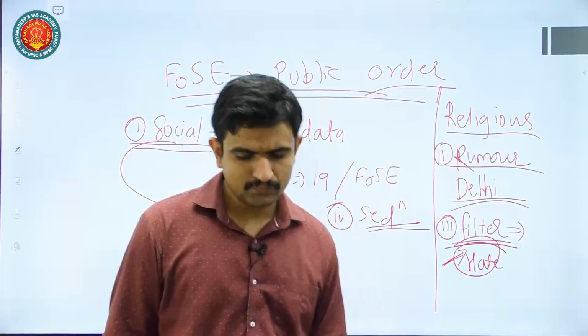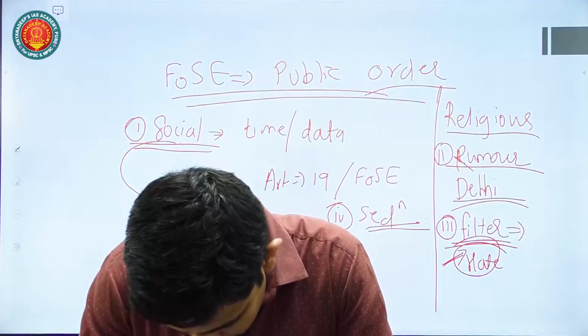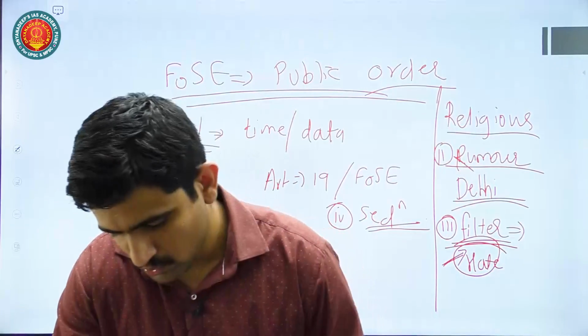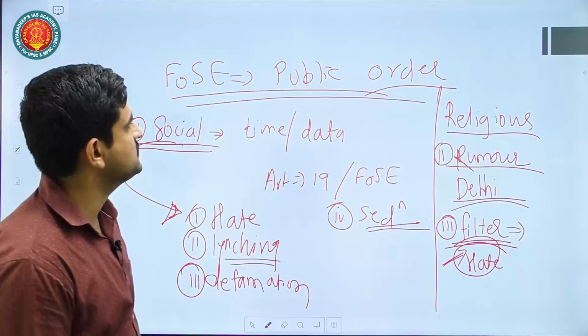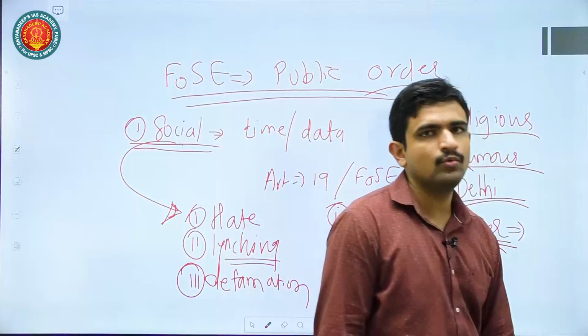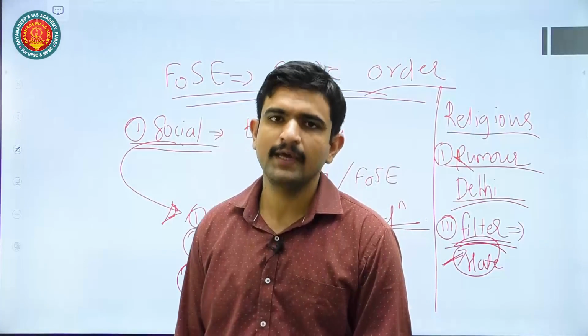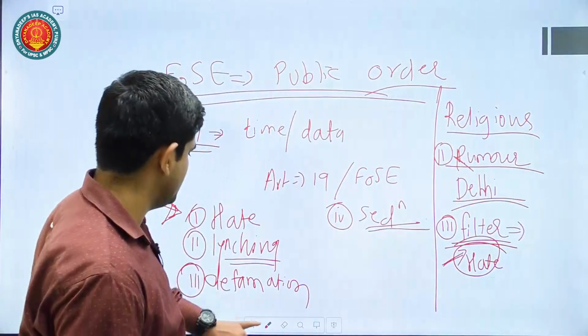Then the question also talks about how, if social media is misused for so many purposes, you can also talk about how to improve the functioning of social media, and various other things.